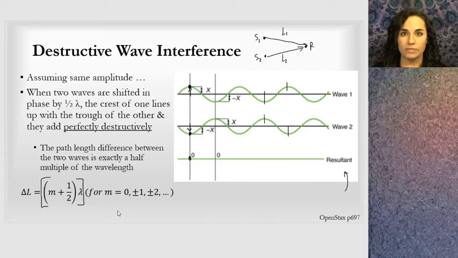So when I look at the path length difference, I want it to be what we call a half integer wavelength. So I'm going to take some integer and add on just a half, and we call that a half integer. A half integer of the wavelength. And when that happens, we get this shift, and that results in perfectly destructive interference.